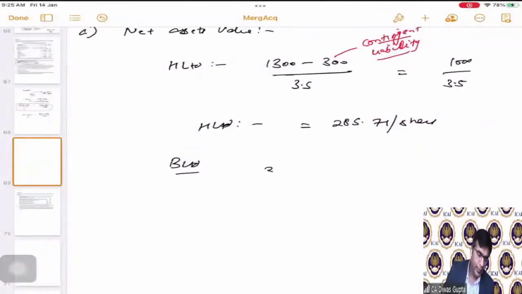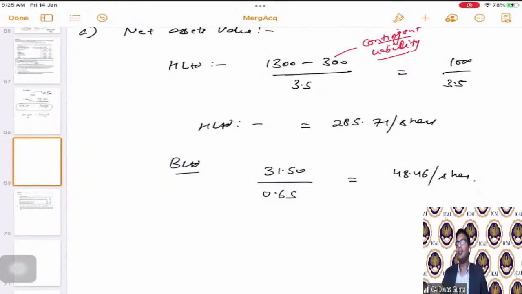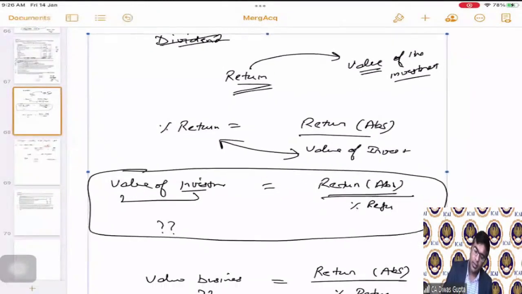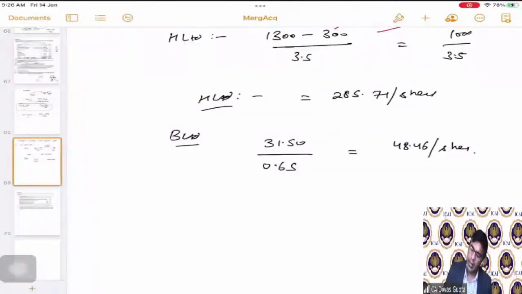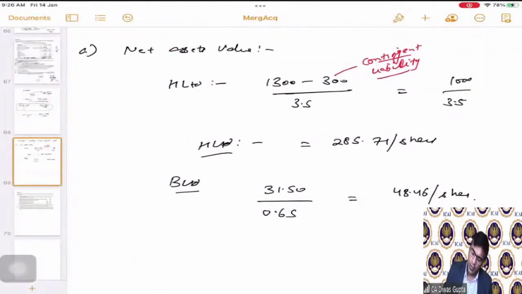B Limited, 31.50 divided by 0.65. Both of them in crores. That means the book value comes as 48.46 per share. This is for B Limited. Now we have calculated both for H Limited and B Limited what is their respective net assets value. This is very simple. We have just taken the data given in the question and done this. Now coming to the earnings capitalization method.